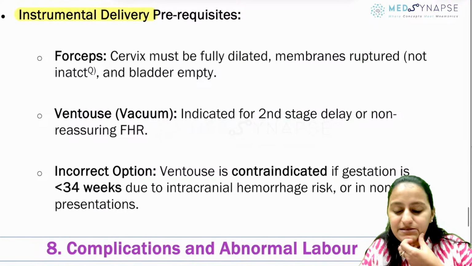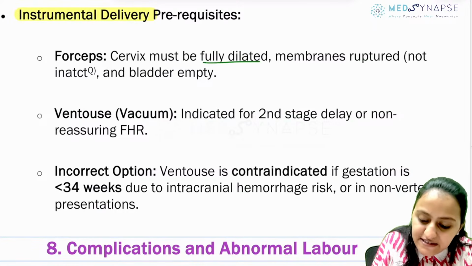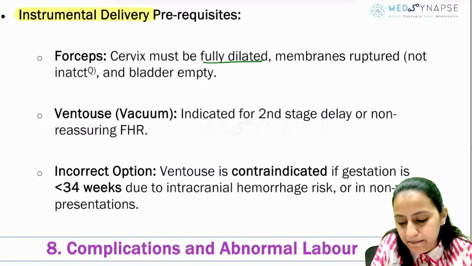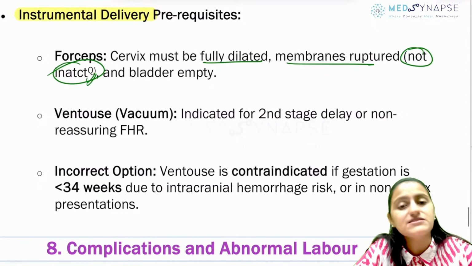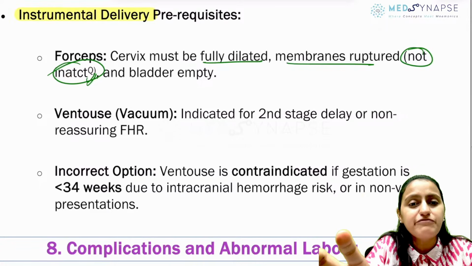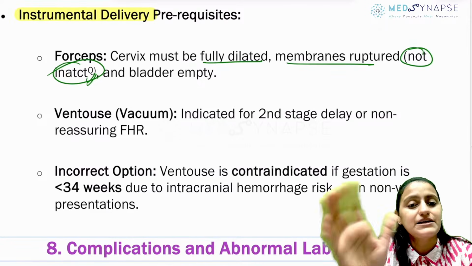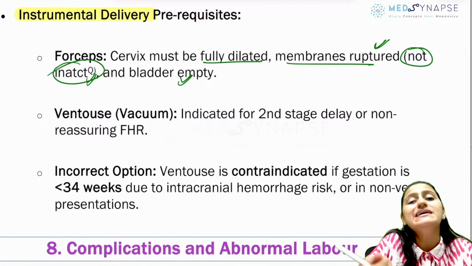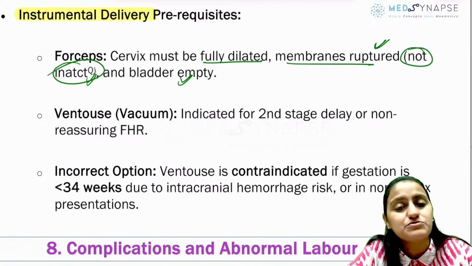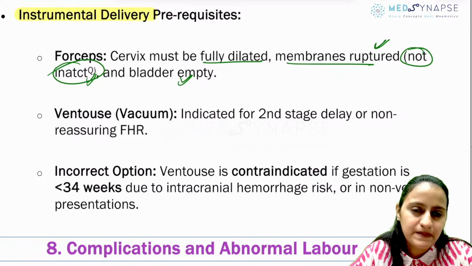Forceps ke liye, what are the prerequisites? The cervix must be fully dilated. The membranes must be ruptured and not intact. Previously asked question. Because you want the forceps to hold the baby's head directly, not the membrane. So the membrane should be ruptured and the bladder should be empty, so that putting the instrument is easy. There's space for it, right?